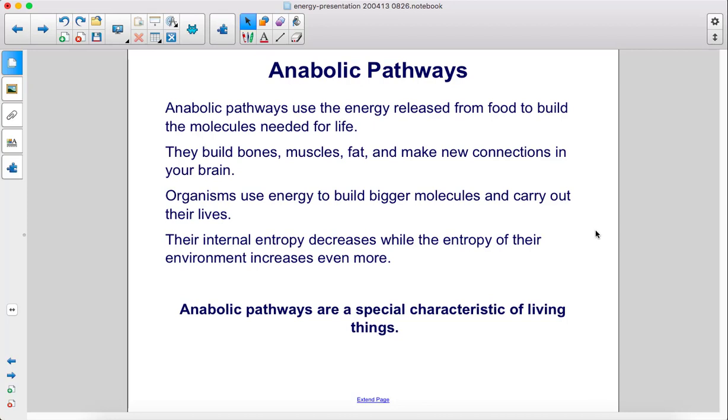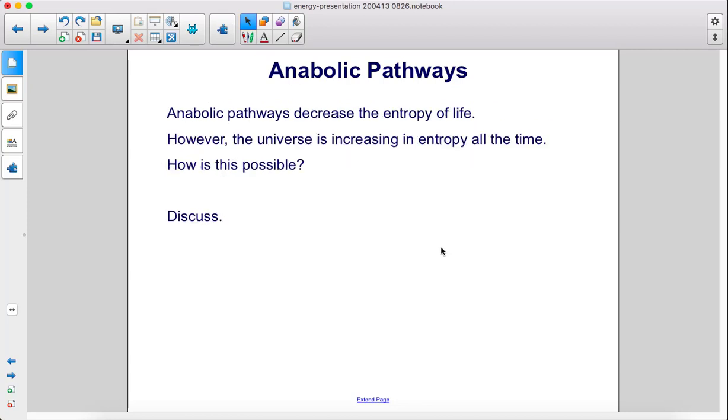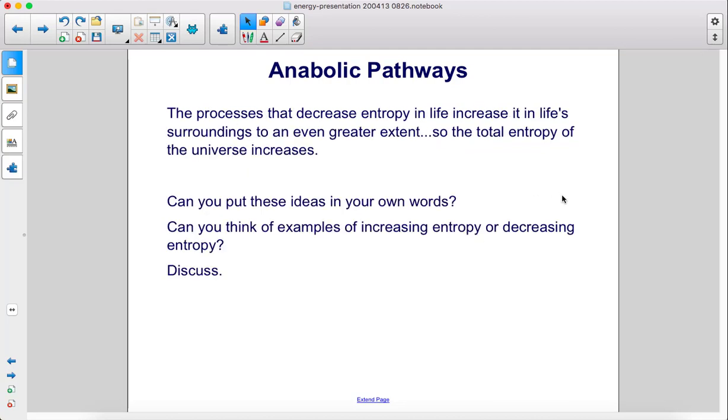Anabolic pathways are a special characteristic of living things. Anabolic pathways decrease the entropy of life. However, the universe is increasing in entropy all the time. How is this possible? Discuss. The processes that decrease entropy in life increase it in life's surroundings to an even greater extent, so the total entropy of the universe increases.